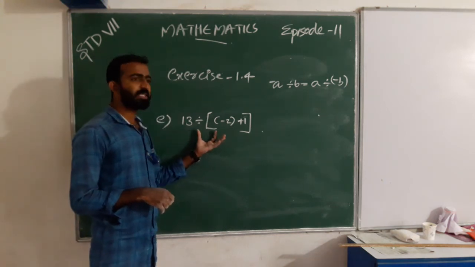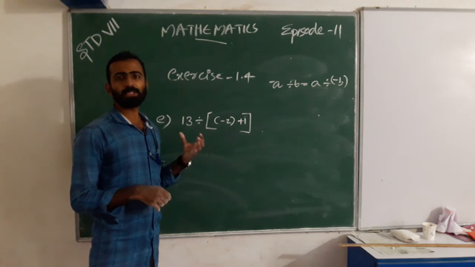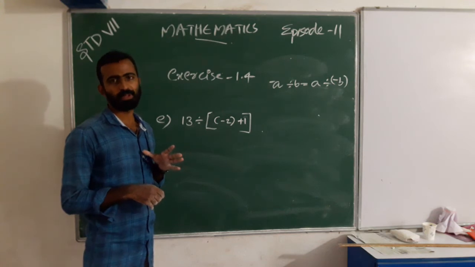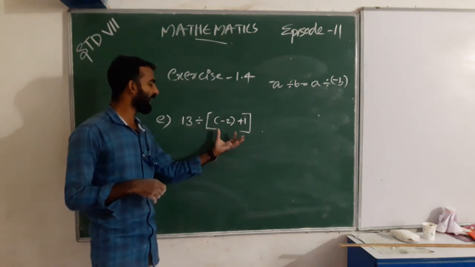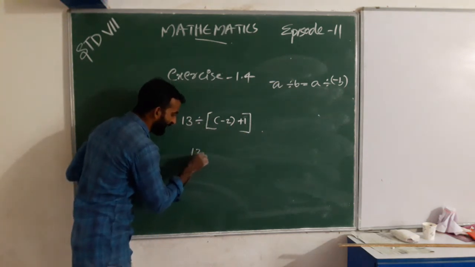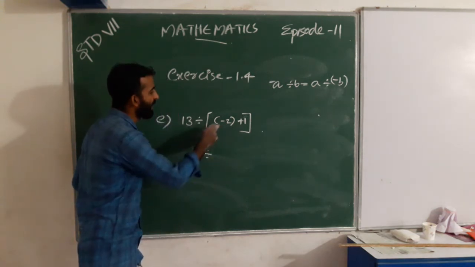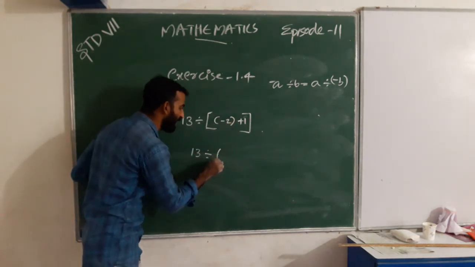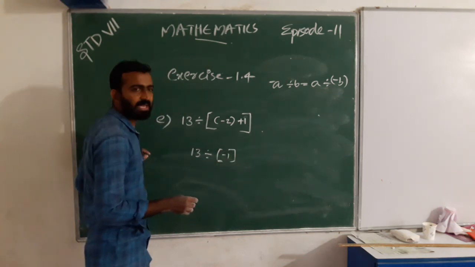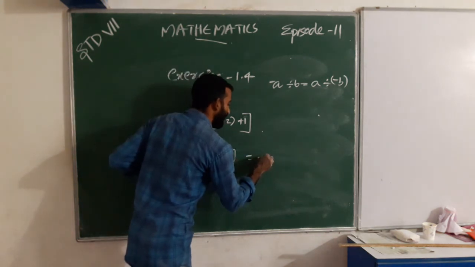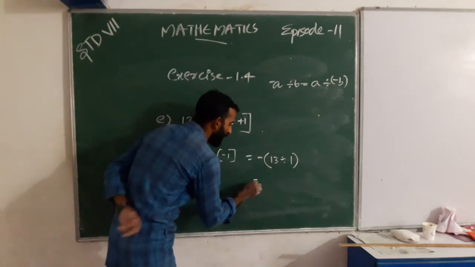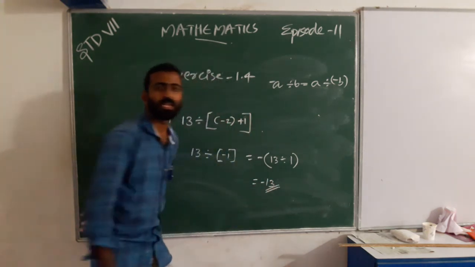When we get it like this, we apply BODMAS: bracket, open, division, multiplication, addition, subtraction. So first we operate the bracket. Negative 2 plus 1, we get negative 1. So the answer is negative of 13 divided by 1. So we get negative 13.